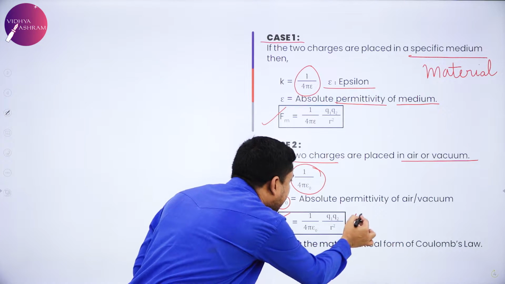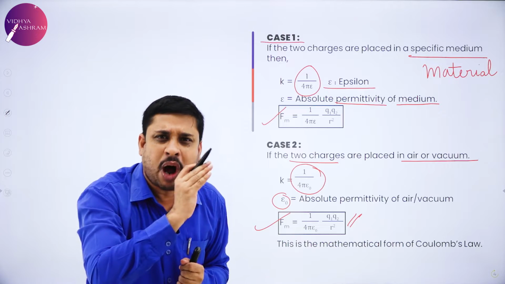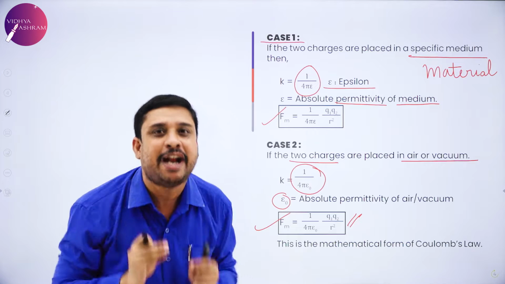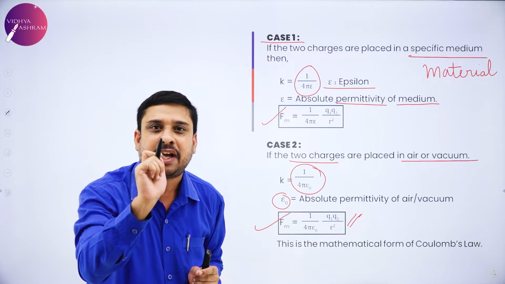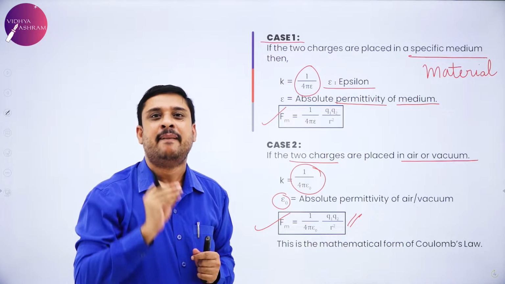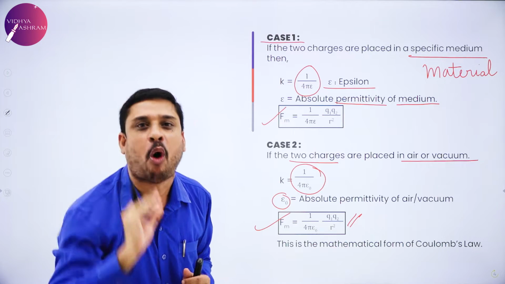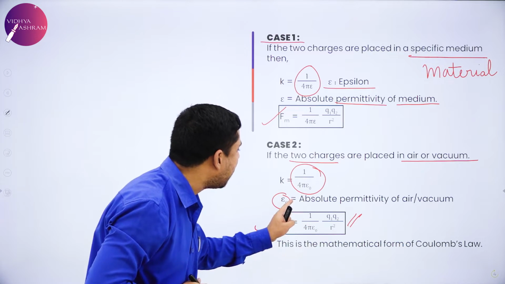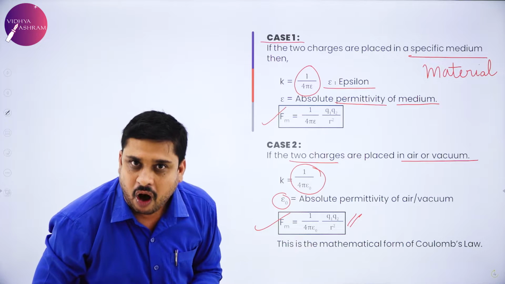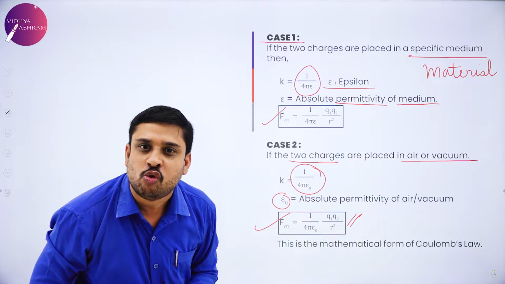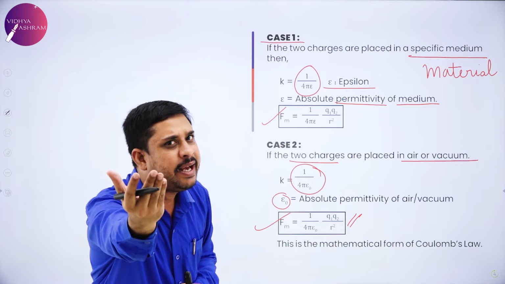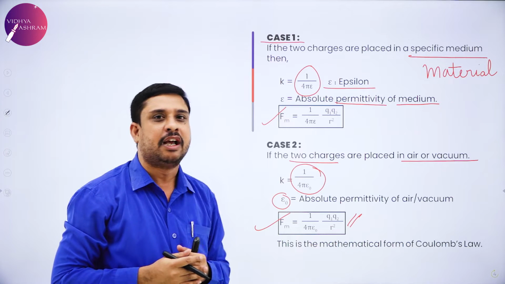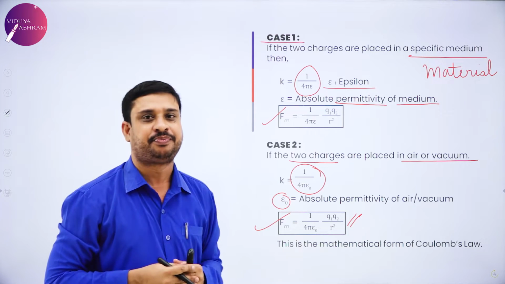Even in dreams, if the mathematical form of Coulomb's law is asked, you have to get it immediately. A very, very defining expression throughout your physics, throughout your electrostatics. Concentrate on this expression. Electrostatic force between two static point charges in free space is 1 by 4 pi epsilon naught Q1 Q2 by R square. If it is a material medium, it is epsilon. So this is the mathematical form of Coulomb's law.